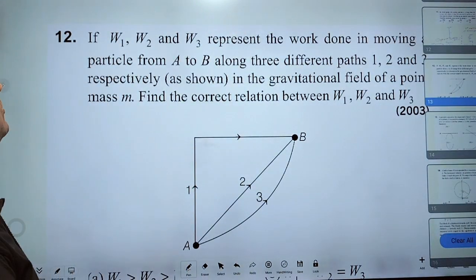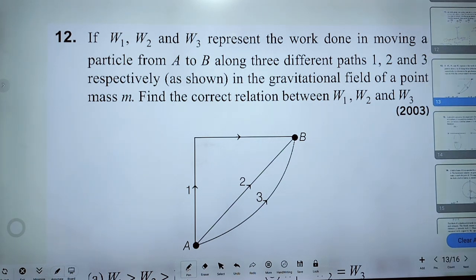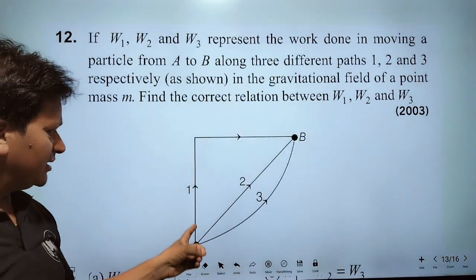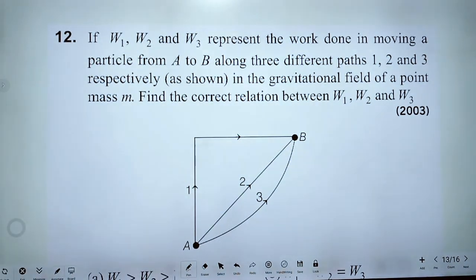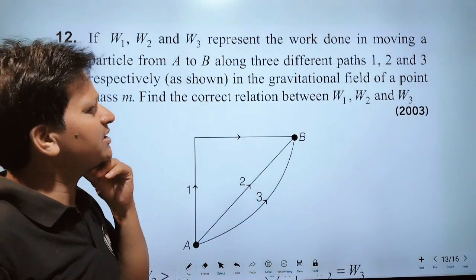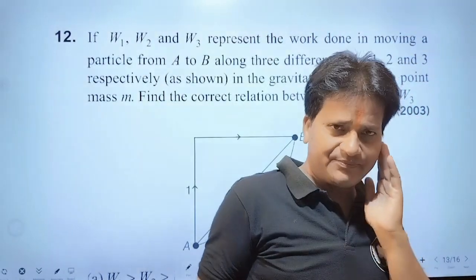If W1, W2 and W3 represent the work done in moving a particle from A to B along 3 different paths, 1, 2, 3 respectively as shown, in the gravitational field of a point mass m, find the correct relation between W1, W2, W3.